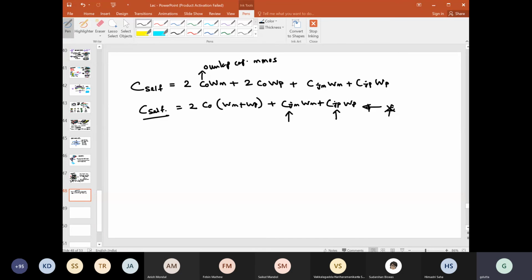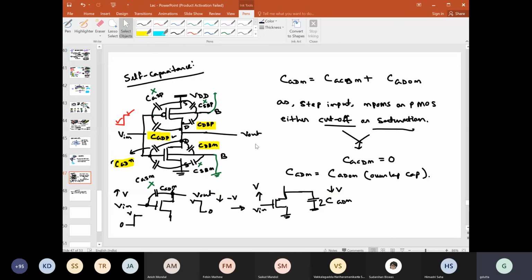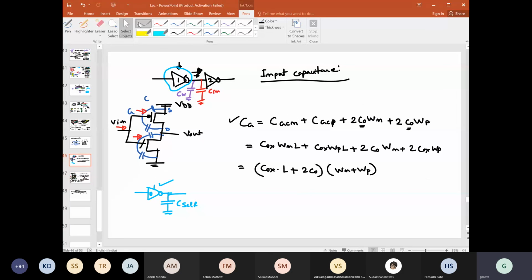But from here, at least we have understood one part: when one inverter is driving another inverter, there will be one capacitance due to the input side of the second stage inverter. Depending on the value of the wiring capacitance CW, you can include it or maybe neglect it.